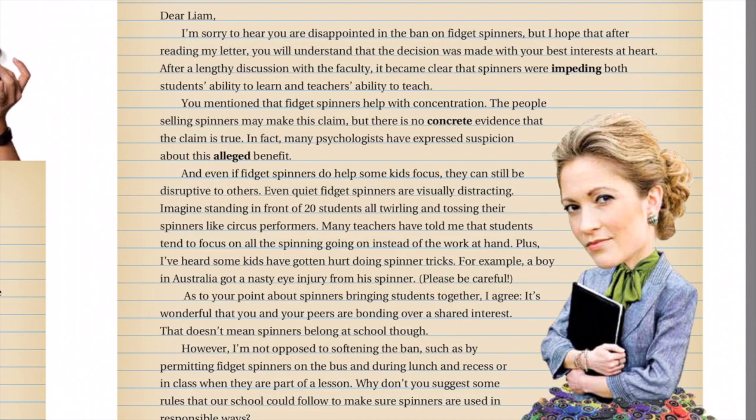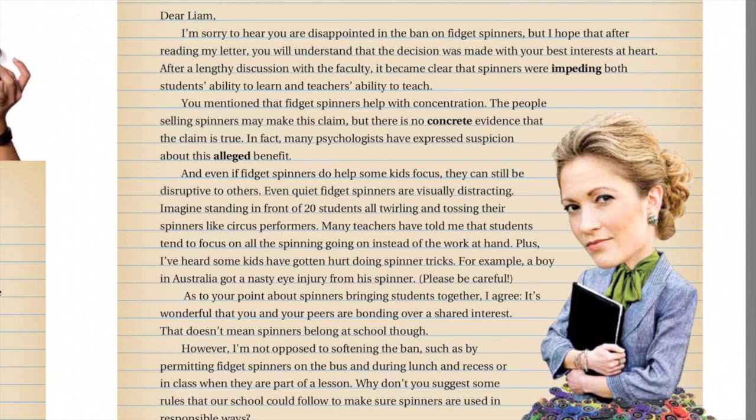So I'm going to go down to the second paragraph where it says, you mentioned that fidget spinners help with concentration. I'm looking at that paragraph, and remember, when I paraphrase, my goal is to put what the text says into my own words. We talked about how it's easier to paraphrase a section or a paragraph rather than a sentence. One effective way to paraphrase a paragraph is to read it and then try to rewrite it just using the important parts of what you remember.